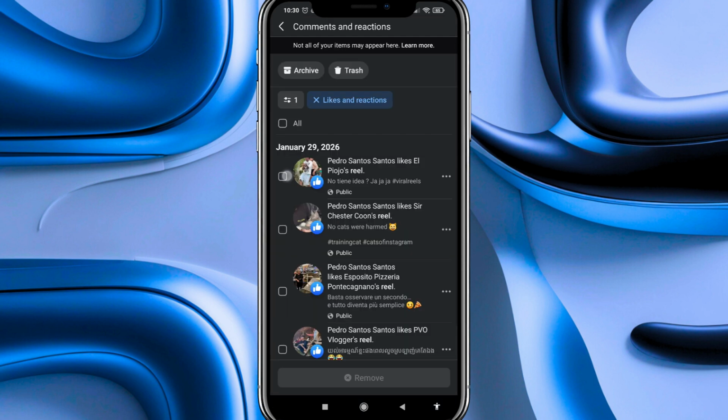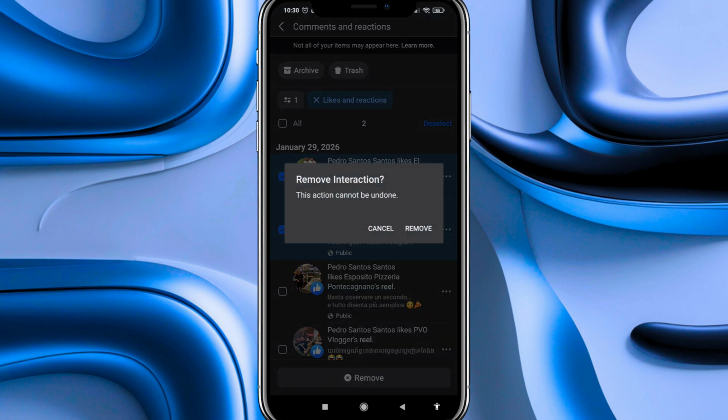Now we're going to select the messages in which we want to delete the likes, and at the bottom we click on Remove, and now we click on Remove again, and that's everything.